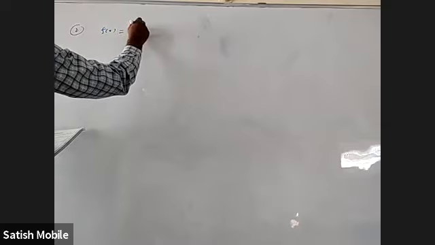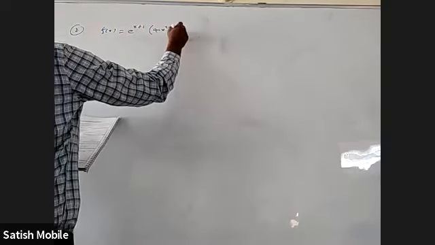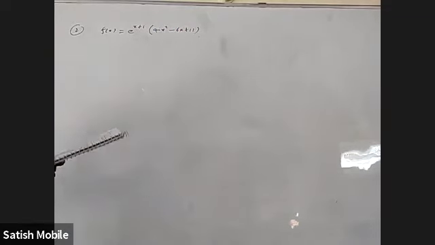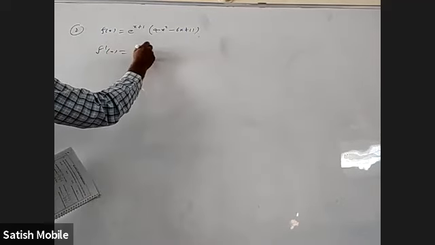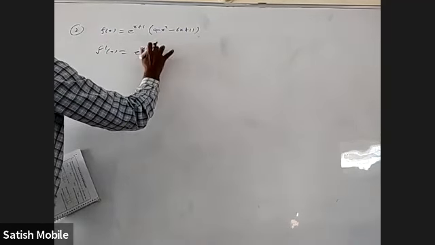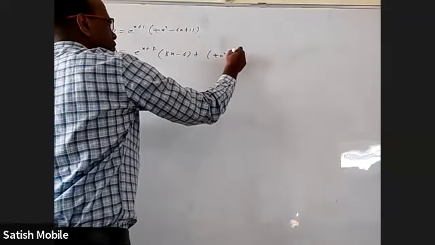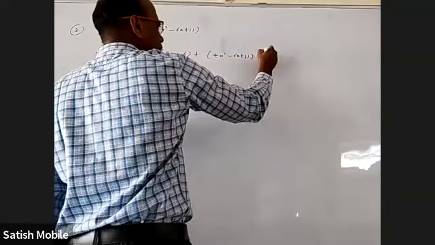f of x equal to e power x plus 1 into 4x square minus x plus 7. Is this function increasing or decreasing? Simply find f dash x. The derivative of this is 8x minus 1, times e power x plus 1, plus 4x square minus x plus 7 times the derivative of e power x plus 1, which is itself e power x plus 1.